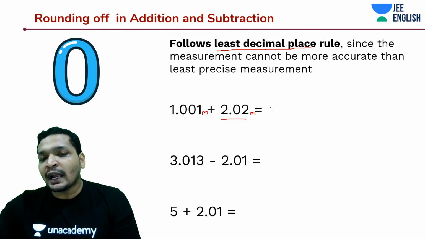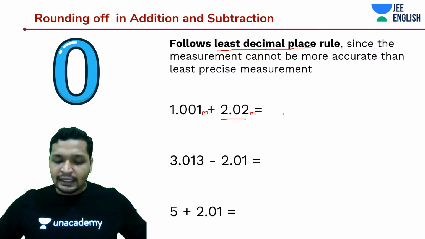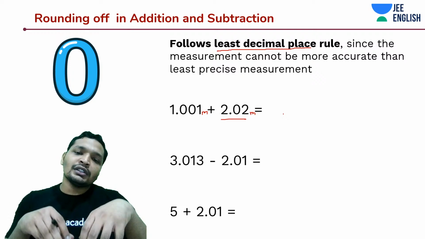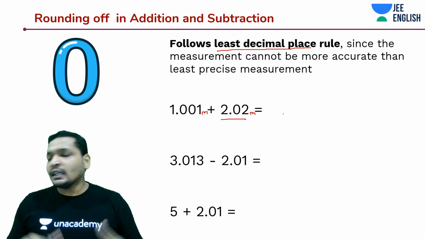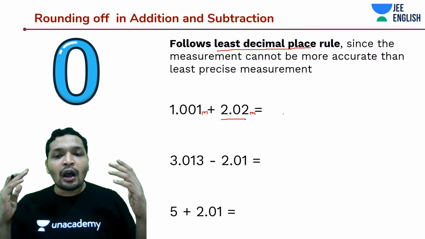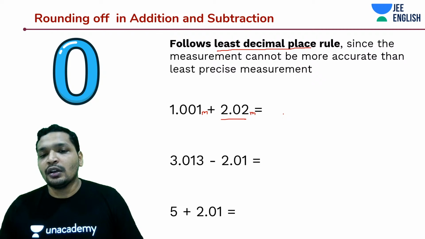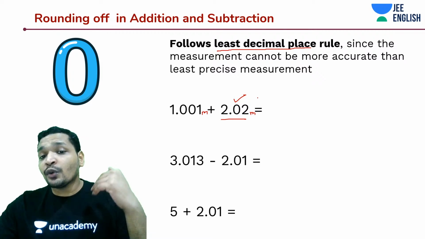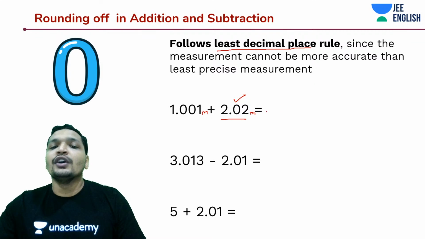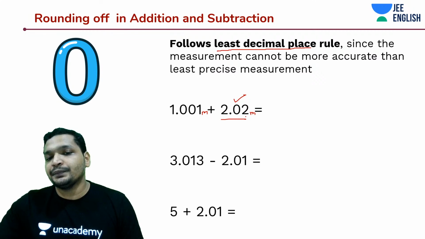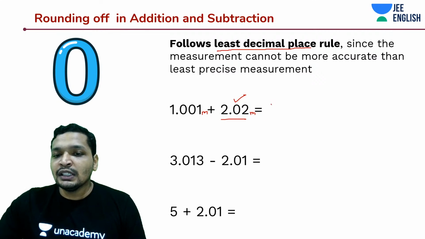Whenever I'm going to write it down, let's say I'm adding two cloths, one cloth of 1.001 meter and the other of 2.02 meter, or any two objects that you take and add them. Which one are you more confident about? You're confident that you expressed this until two decimal points. Once you add it, you don't know what the value is. You'll keep it to only this decimal point.